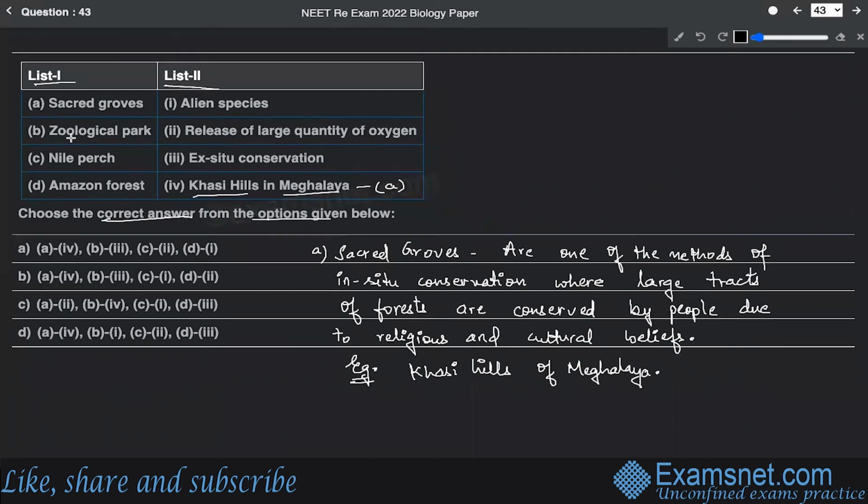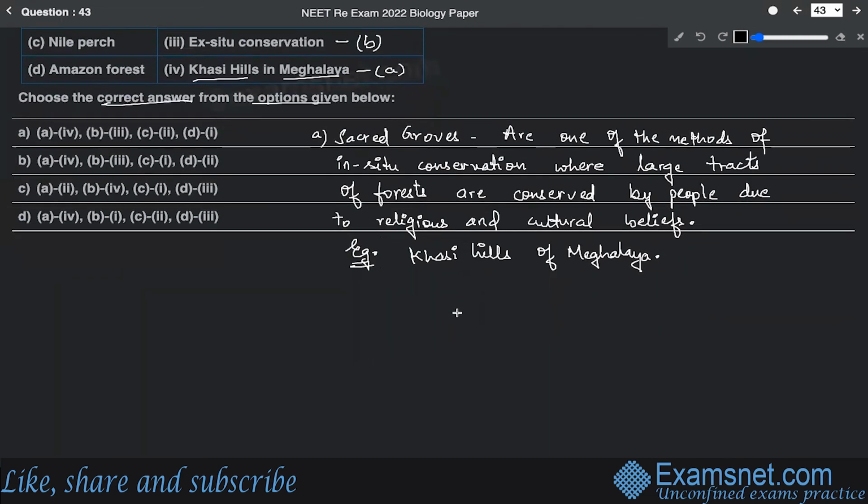Now, the second is the zoological park. Zoological park is a method of ex situ conservation where the animals are protected. That means the animals which are taken out from their natural habitat are in turn protected by creating specific habitat conditions. So that's why it is a method of ex situ conservation. So the B option is zoological park.